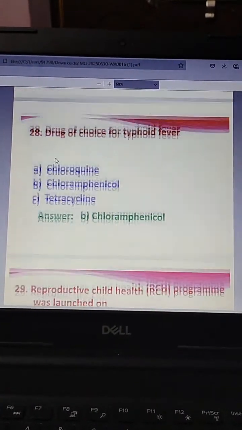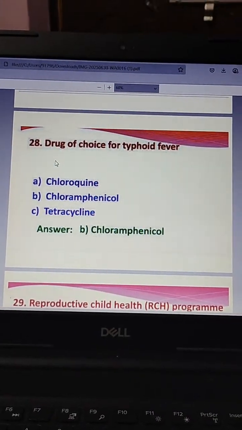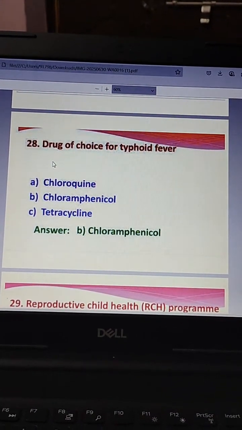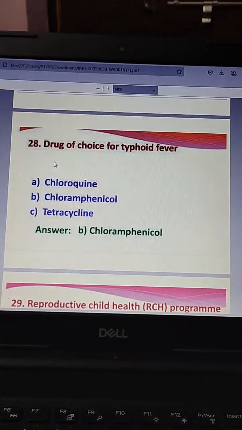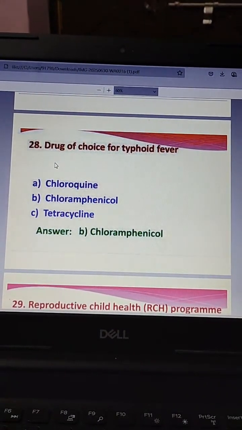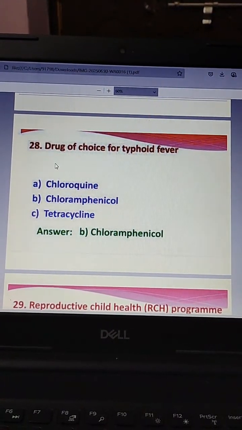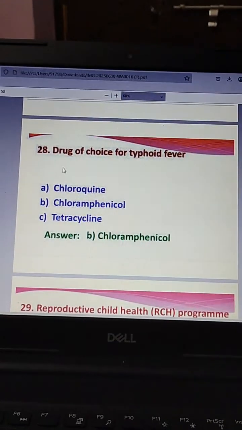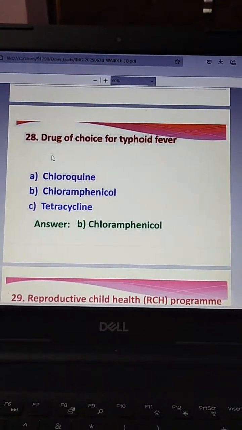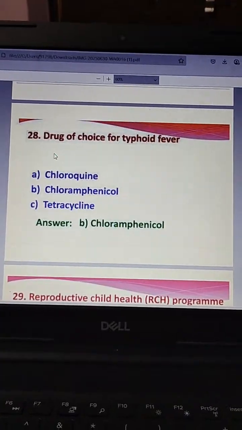The next question. Drug of choice for typhoid fever: chloroquine, chloramphenicol, tetracycline. The answer is chloramphenicol is the drug of choice for typhoid fever.